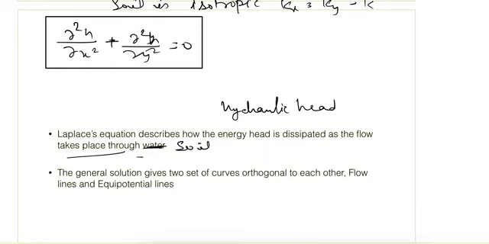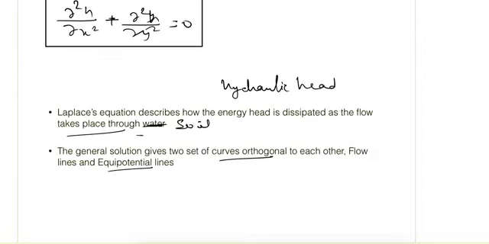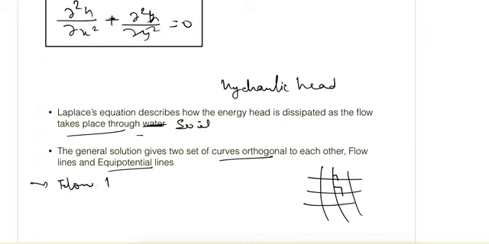So the solution of this equation is given by two sets of curves, that is one is the flow lines and the other is the equipotential lines, and these both lines are orthogonal to each other. That is, if one set of lines is like this, the other is like this, so this is orthogonal. And what are their properties? Flow lines means that flow takes place between flow lines, so there cannot be any flow across the flow lines.